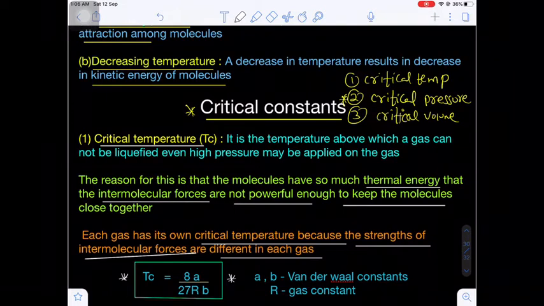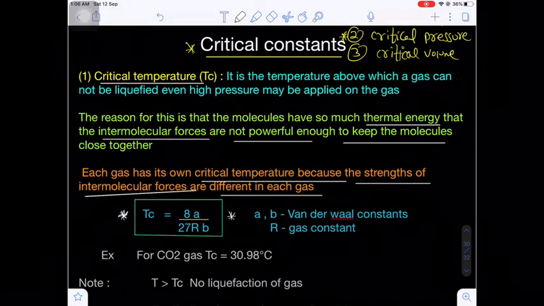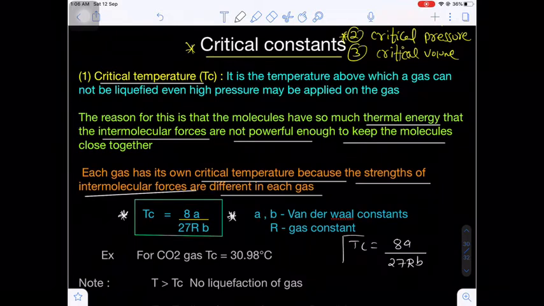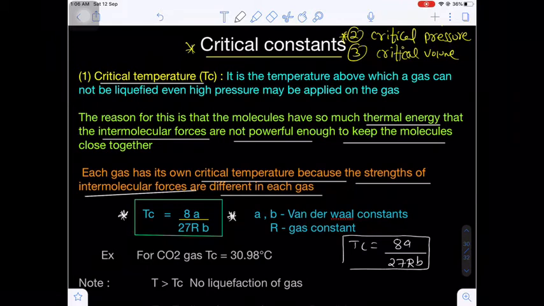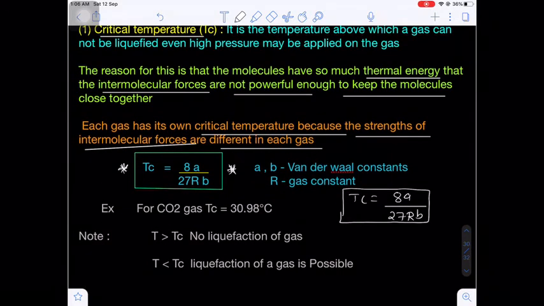But above the critical temperature, even if you apply more and more pressure, the gas cannot be liquefied. Such a temperature is called the critical temperature. This is very important. Now to calculate the critical temperature, the formula is Tc equal to 8a divided by 27Rb. Are you getting my point? Where a, b are called Van der Waals constants and R is called the gas constant. Are you getting my point?